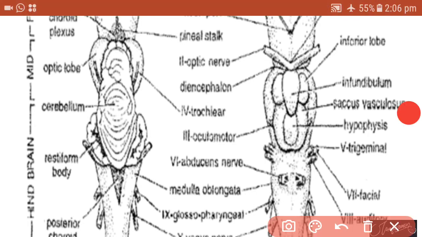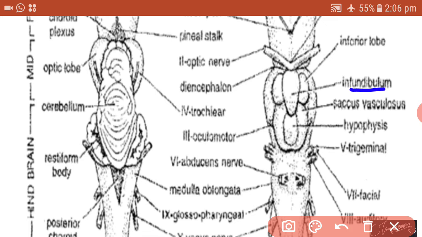diencephalon. In this diagram we can see the structures clearly. There is a hollow projection called the infundibulum, an elongated structure found towards the ventral side.